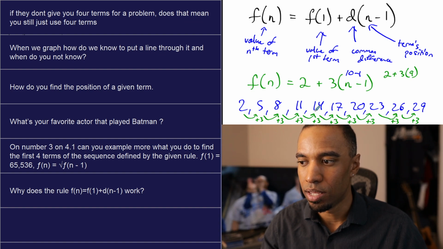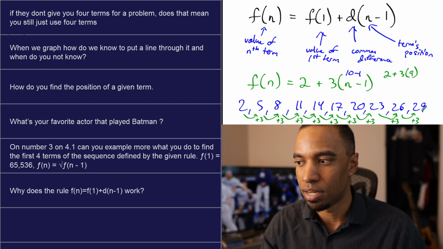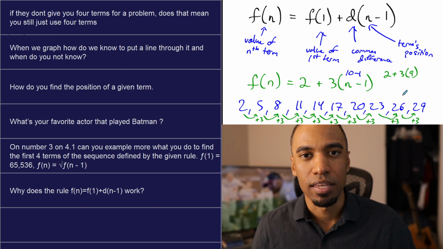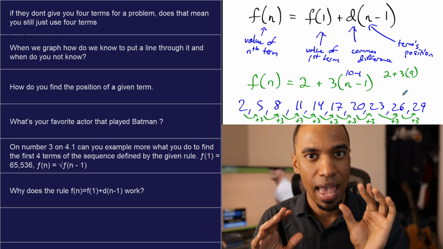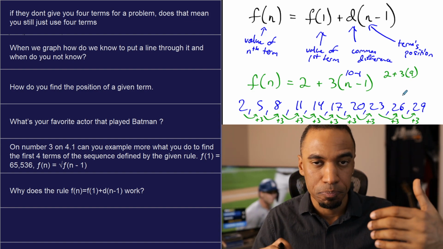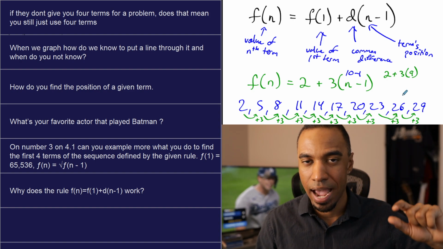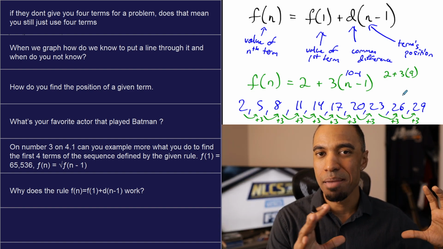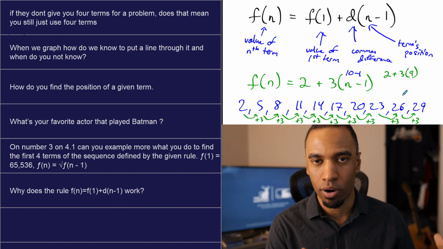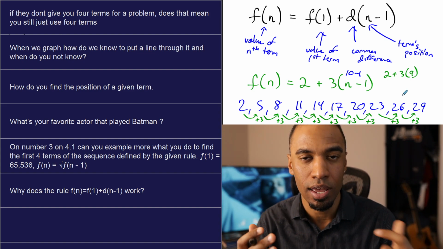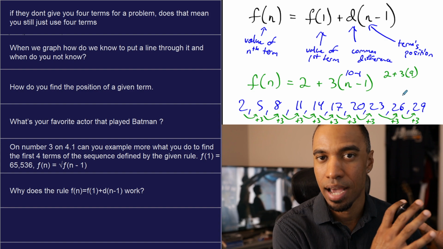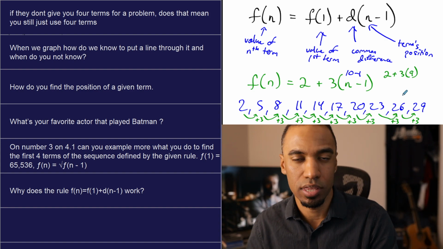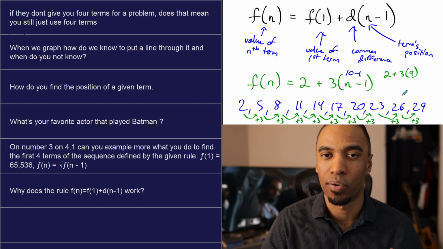1, 2, 3, 4, 5, 6, 7, 8, 9. So to find the value of some imaginable term n, whatever n is, it could be 100. But whatever it is, you're going to add 3 one time less than the term you're looking for. If it's term 100 I'm looking for, I'm going to add 3 99 times. If it's 1000 that I'm looking for, I'm going to add 3 999 times.